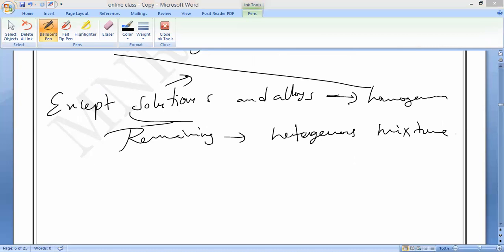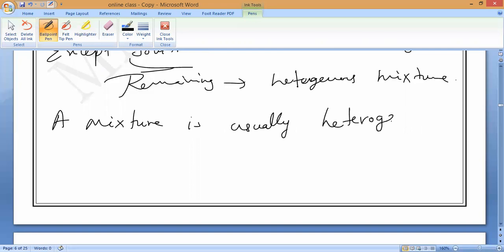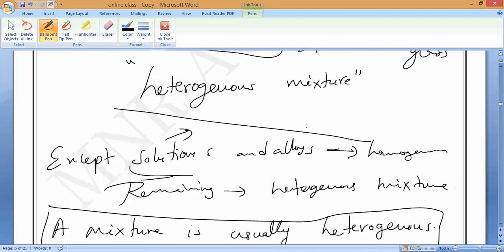Now the sixth property: finally we can say a mixture is usually what? Heterogeneous. Understand, Ra? Please write it: a mixture is usually heterogeneous, except for two mixtures. What are those mixtures? Solutions and alloys.